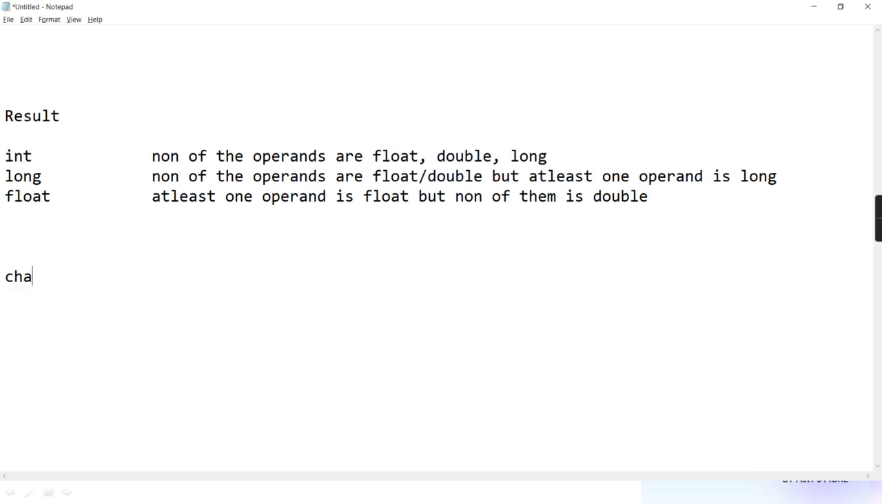For example, I'm writing char plus float. Is the answer float? Yes, because none of them is double and at least one is float. Okay, so if you have int plus float also, the answer is float. And obviously the last one is double when at least one operand is double. Let any other one be anything, but if at least one is double, the answer is double.